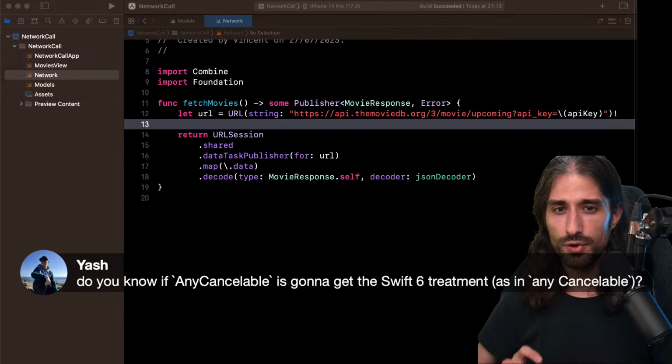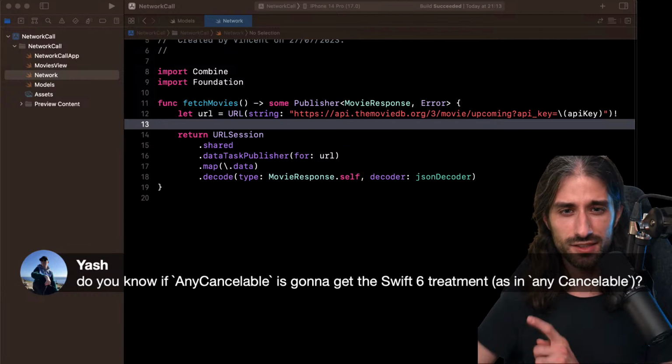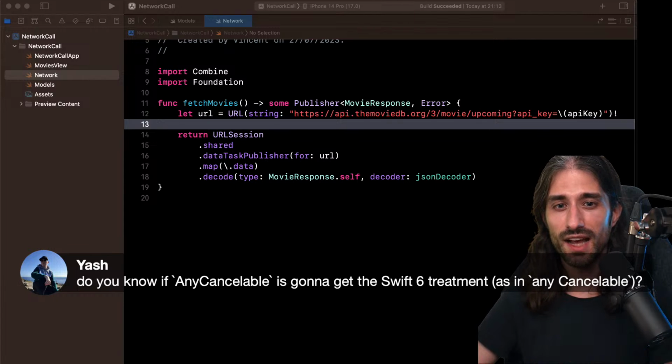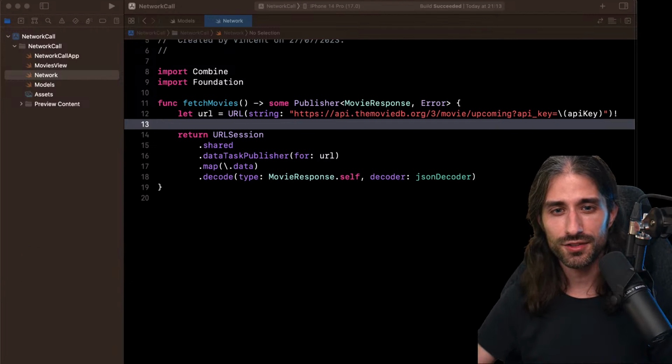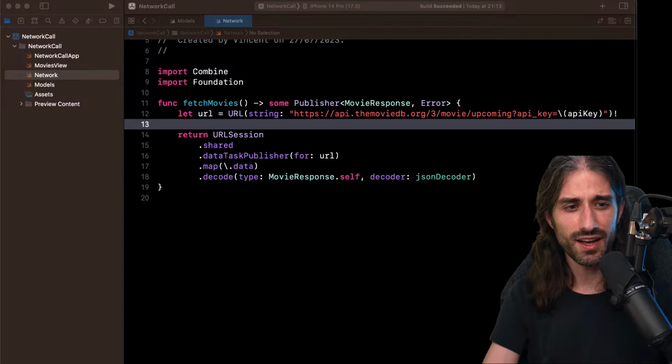This leads to a very good point. Why do you need AnyCancellable? It is because AnyCancellable is a class. The fact that it's a class means that it has a lifetime, it has a deinit, and in this deinit, then you can cancel the subscription. So you need a class, but that class is an implementation detail, and you could hide it behind something else, like for instance the any keyword, any Cancellable. I've never tried it. Feel free to try it and let me know if it works.